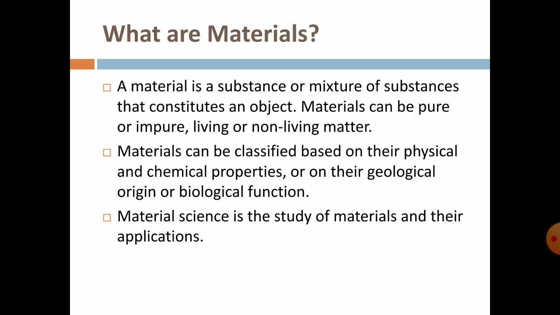Before I explain the concept behind metals and non-metals, we have to understand what materials are. So what is the definition of a material? A material is a substance or mixture of substances that constitutes an object. Understand that. And materials can be pure or impure, living or non-living matter. So anything can be a material depending on its constituents.